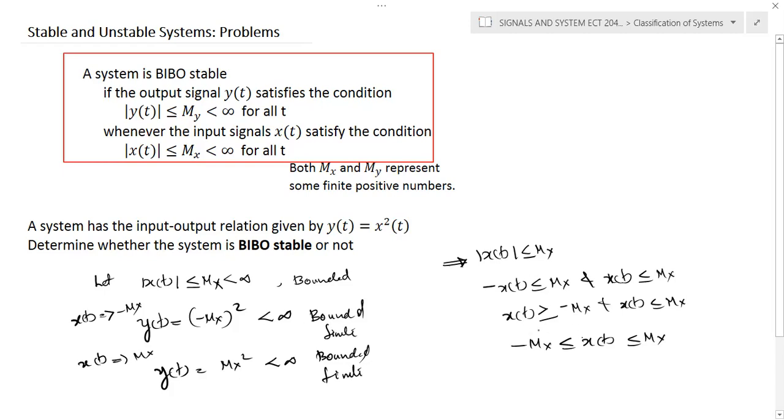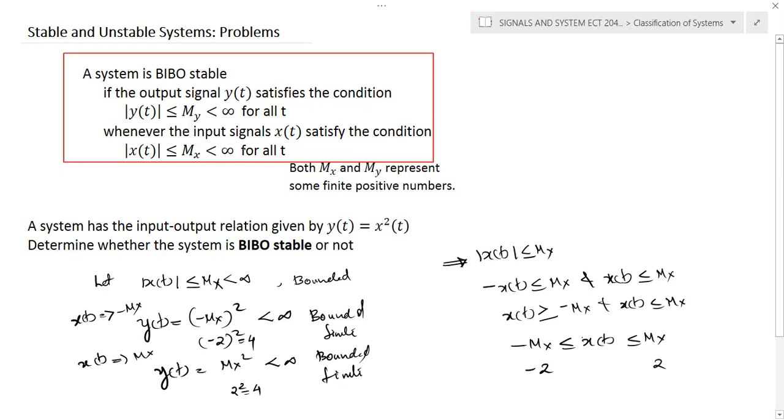For example, if this mx value is minus 2 and 2, if you substitute here, it becomes minus 2 the whole square, which is equal to 4. Here also it is 2 square, which is equal to 4. So you are getting a value which is less than infinity. Don't write less than or equal to, it's always less than infinity. Then we can call the system bounded, and the condition is satisfied here.